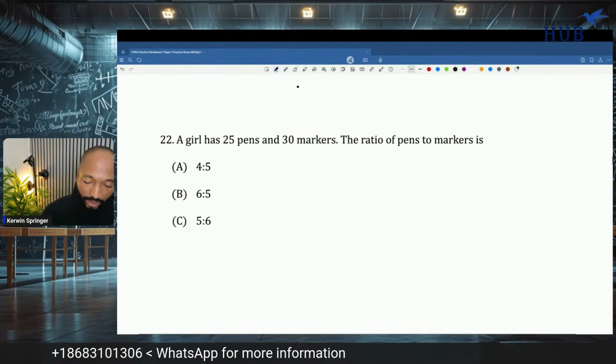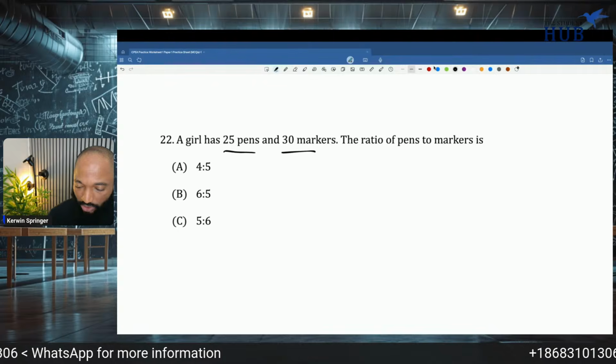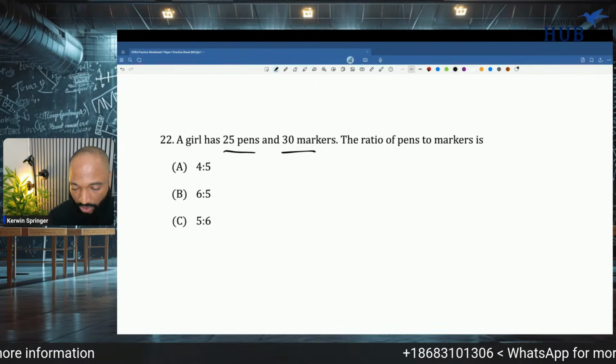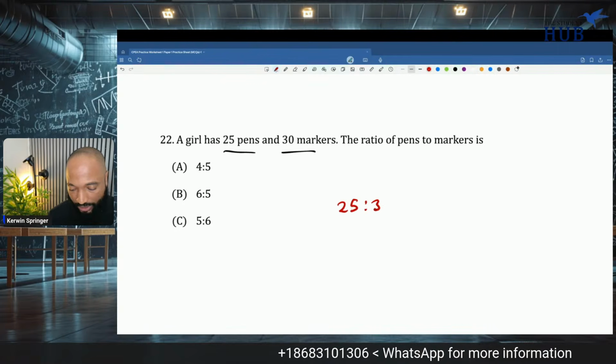22. A girl has 25 pens, 30 markers, the ratio of pens to markers. So you want 25 to 30.